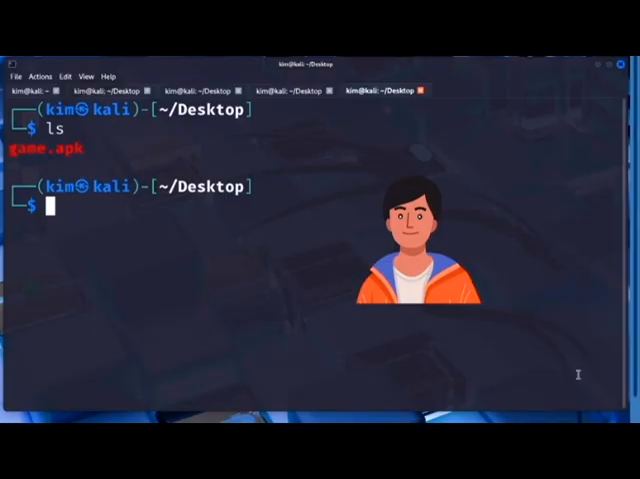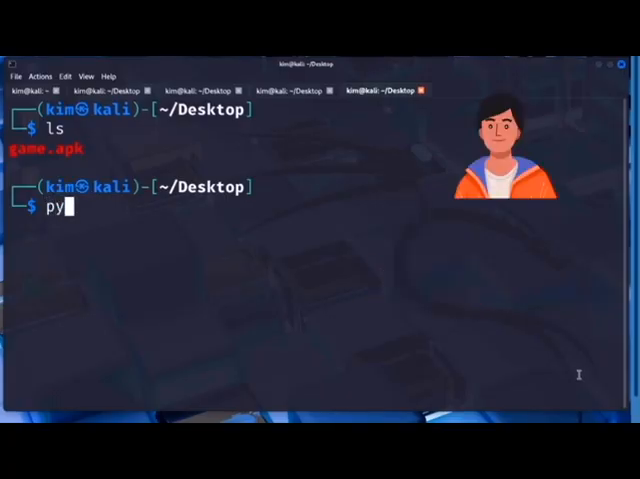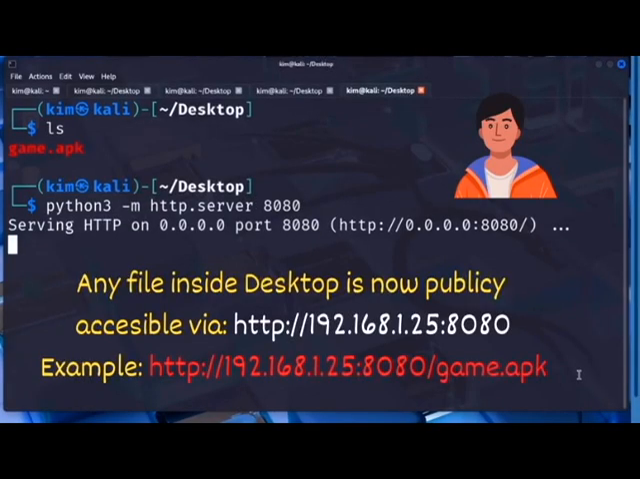Then he types the Python command to launch a simple web server that will host the malicious APK. The command is python3 -m http.server 8080. And just like that, the file is now accessible from any device on the same network. In fact, any file inside that shared folder is now public to anyone who has the link.